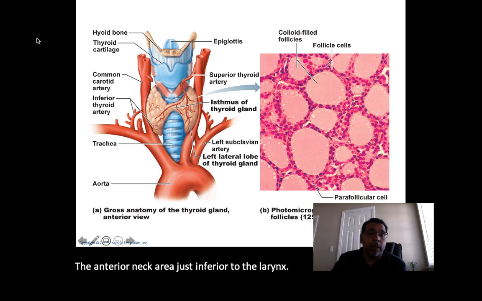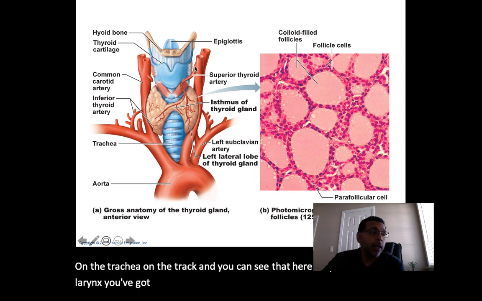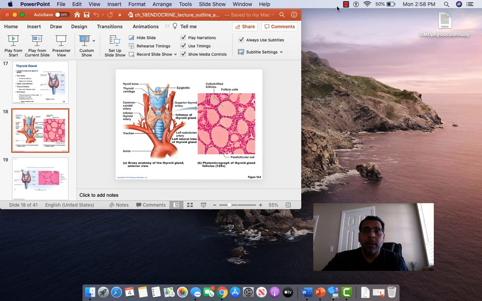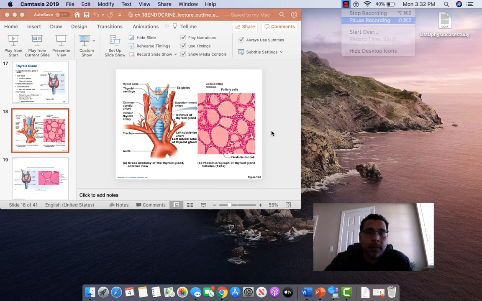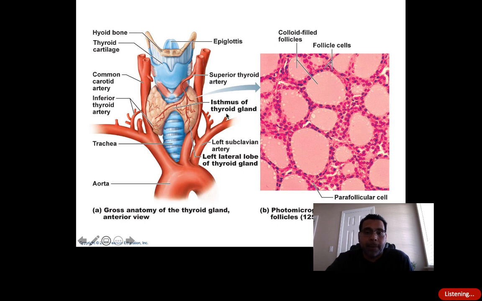On the trachea, and you can see that here very well. Here's the larynx, you've got right inside of here, and here you can see so here we can appreciate the thyroid gland, again macro and microscopically.